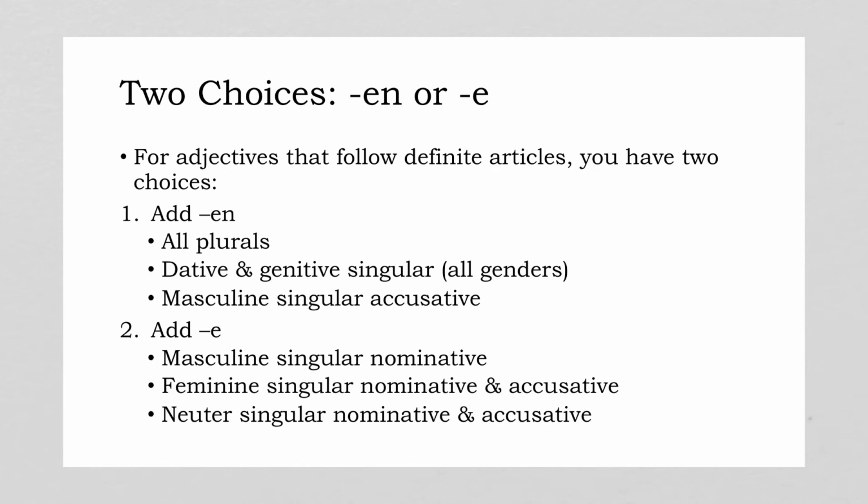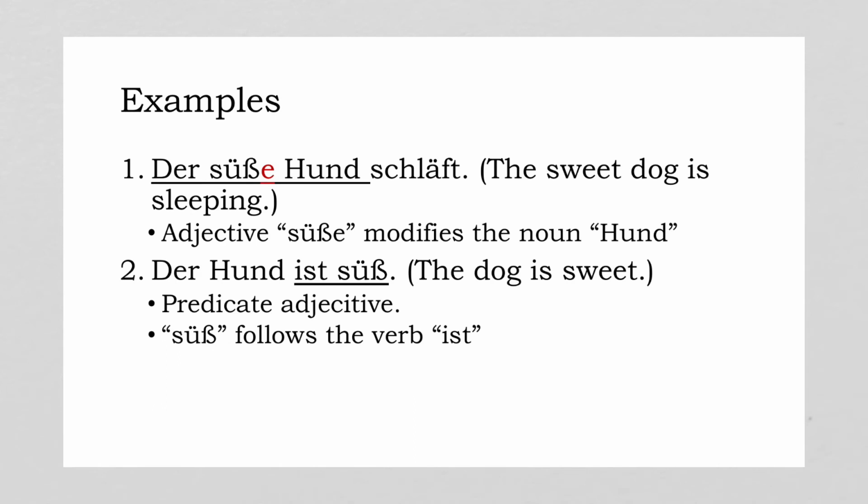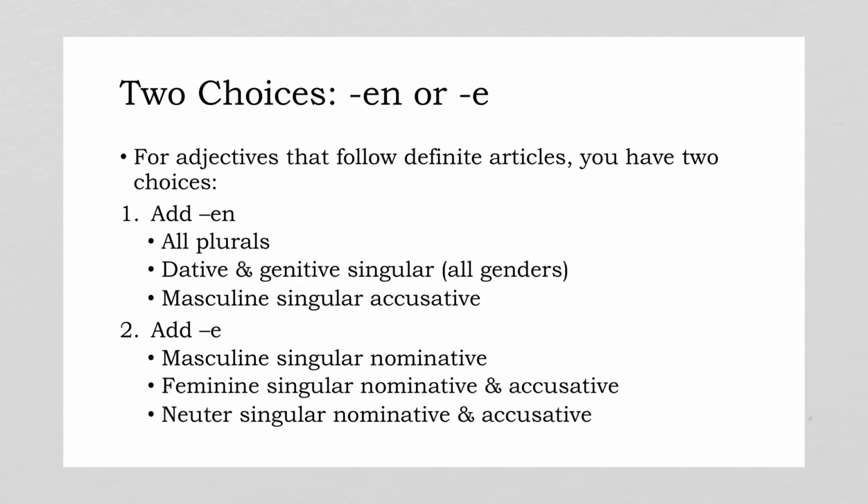Number two, your second choice would be to add e. Masculine singular nominative, like the example that we saw. Let's go back to that screen and look at the example. Der süße Hund schläft. Notice we add an e. Also feminine singular nominative and accusative, and neuter singular nominative and accusative. So really two choices. You either add en or e.